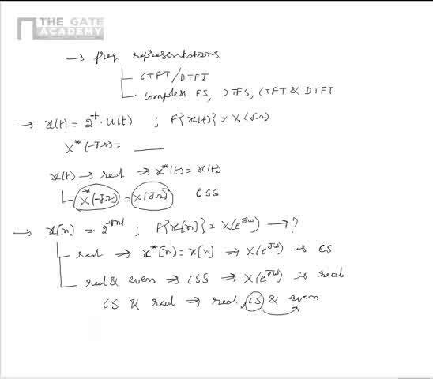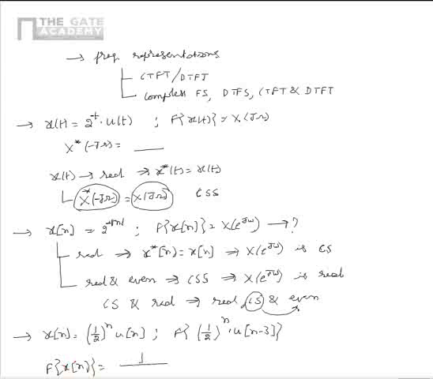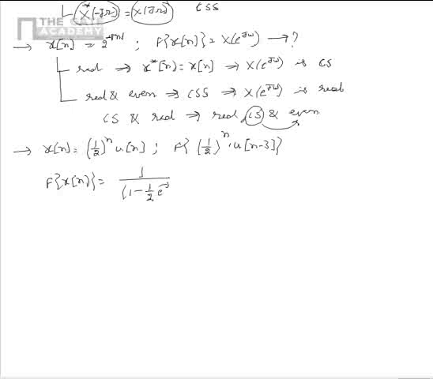That implies the Fourier transform is real, conjugate symmetric, and even also, because for real case, conjugate symmetric implies even property. Now let us consider another example in which there is a signal x of n given as (1 by 2)^n multiplied by u of n. Now we have to find Fourier transform of (1 by 2)^(n minus 3) multiplied by u of n minus 3. We know that the Fourier transform of given x of n is equal to 1 by 1 minus 1 by 2 e power minus j omega. Please note that the Fourier transform here exists as the signal is absolutely summable.